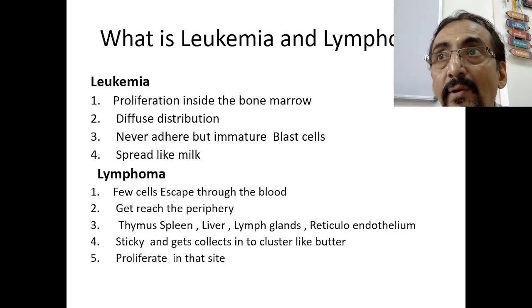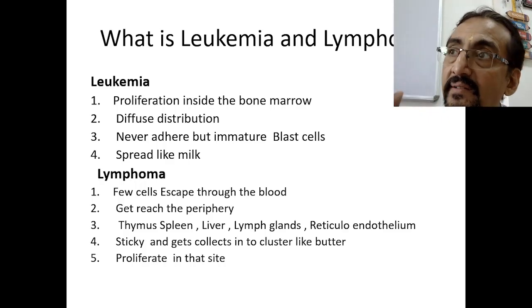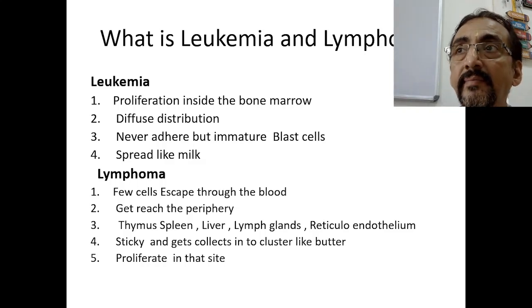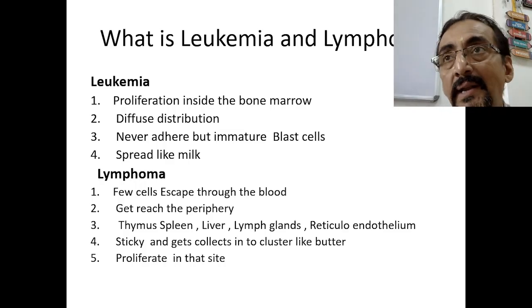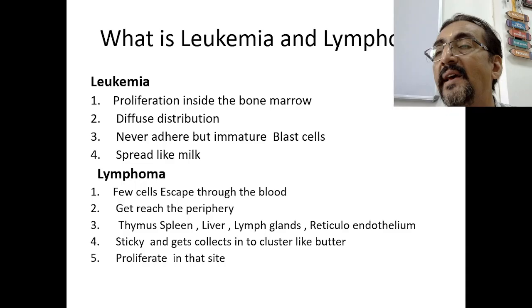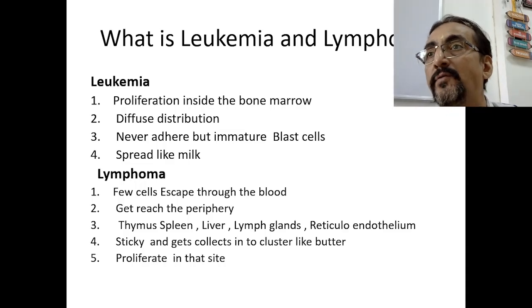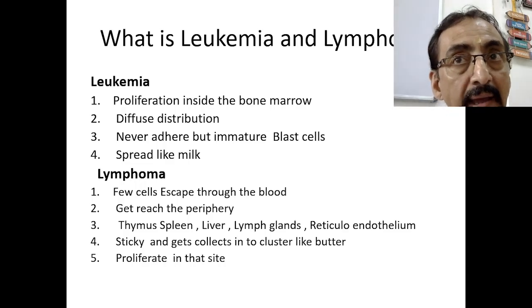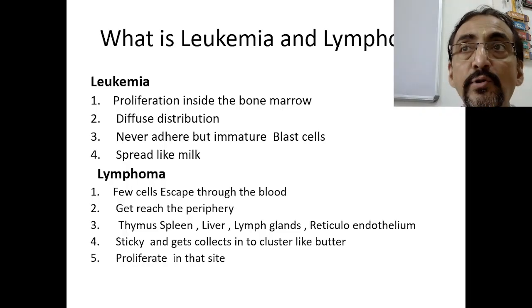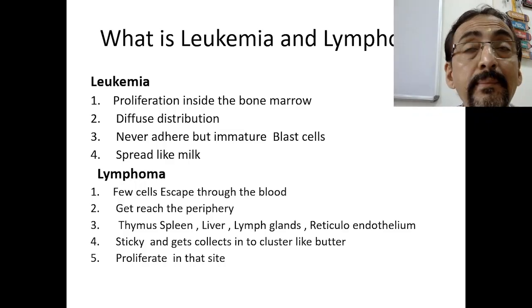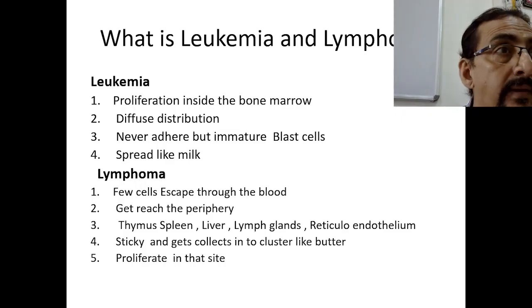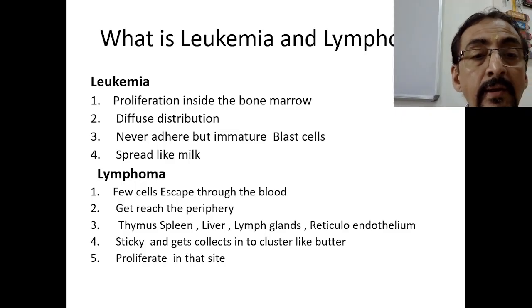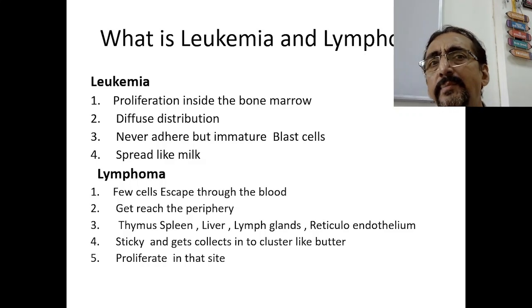Basically the cells are the same. Leukemic cells and lymphoma cells are one and the same. One is the problem in the bone marrow itself. Lymphoma is nothing but a leukemic cell which has escaped from the bone marrow, come into the blood, and from there also escaped and settled in some other peripheral portion of the body like the thymus, spleen, liver, lymph glands, etc., and started proliferating there, becoming a malignant tumor, just like butter collected in one area. So that is called lymphoma. This is the basic difference between leukemia and lymphoma.